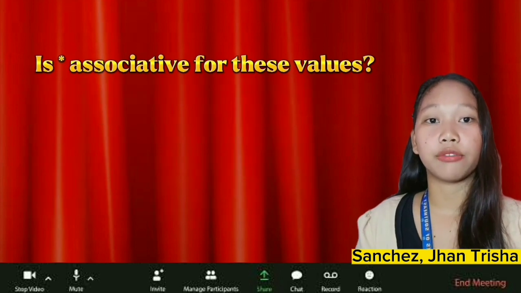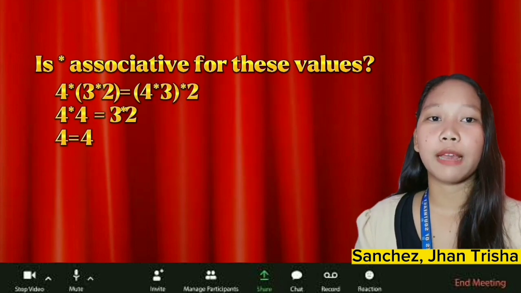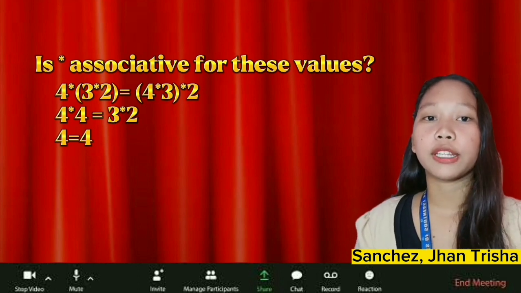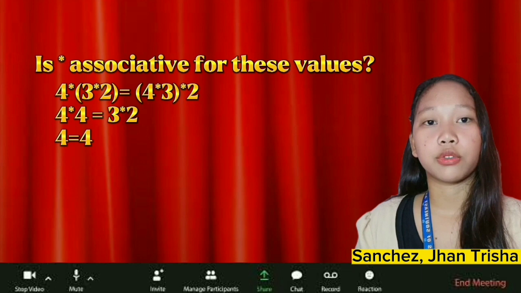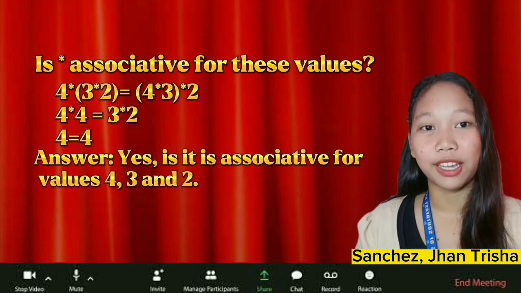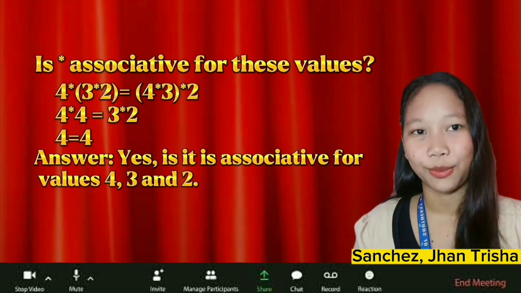Is times associative for these values? (4 times 3) times 2 equals 4 times (3 times 2). 4 times 4 equals 4 times 2. So 4 times 4 is equal to 4. The answer is that it is associative for values 4, 3, and 2.